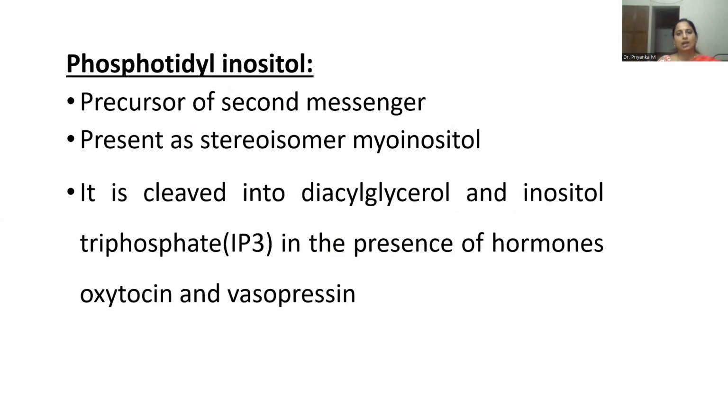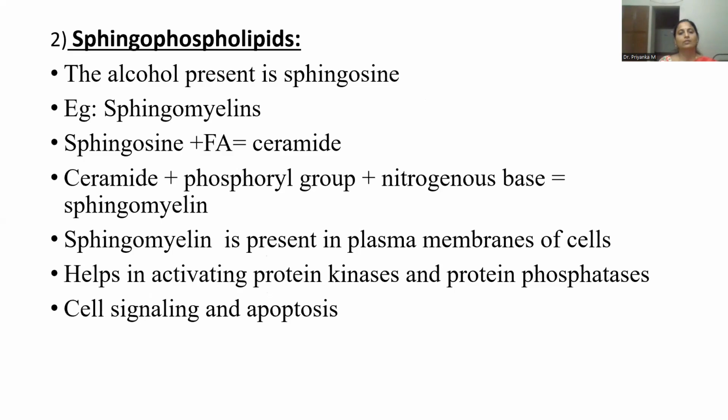The next is phosphatidylinositol. They mainly act as secondary messengers, like cyclic AMP and cyclic GMP. This also acts as a second messenger for transport inside the cell. They are present as a stereoisomer, myoinositol. When phosphatidylinositol is cleaved, it forms diacylglycerol and inositol triphosphate. These again act as secondary messengers. Okay, so that is about glycerophospholipids.